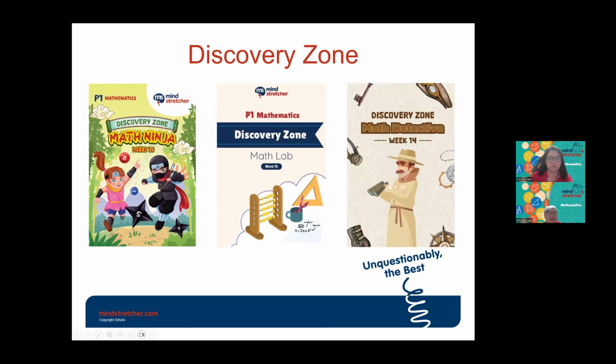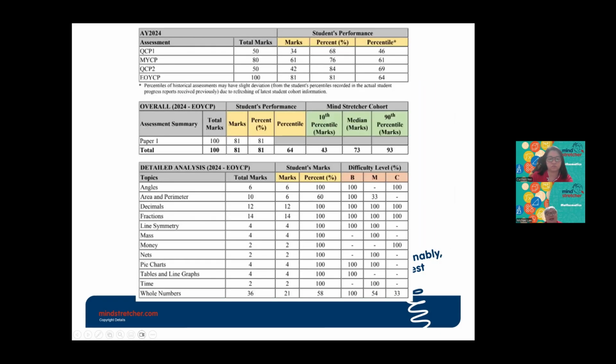Okay, these are some of the examples of the discovery zone. So this is for P1, but P3 they have discovery zone also. Yes, this will be an example of the student progress report. In this progress report, parents can actually see how your child performs according to the mind stretcher cohort.